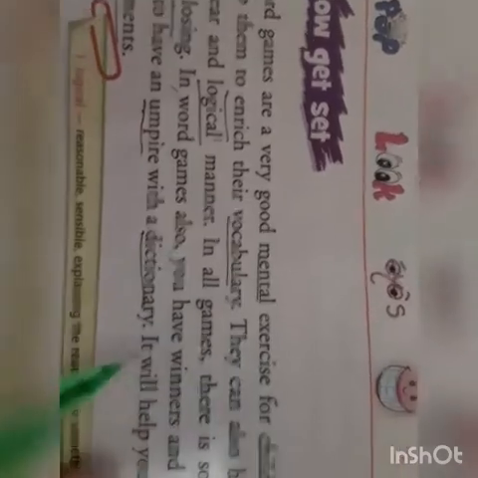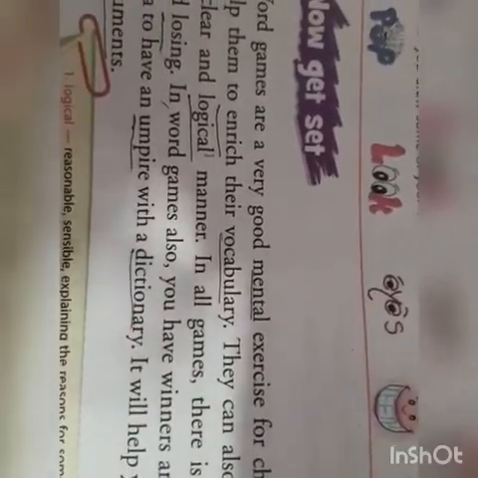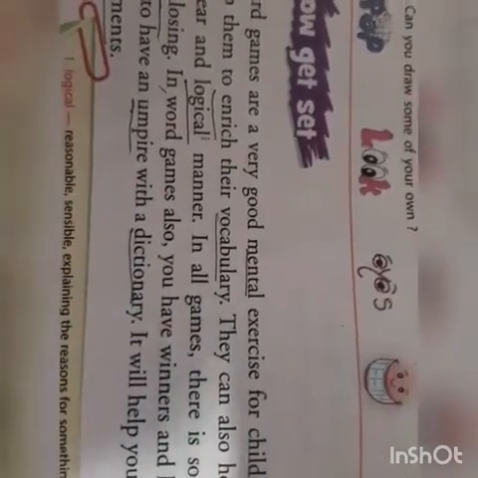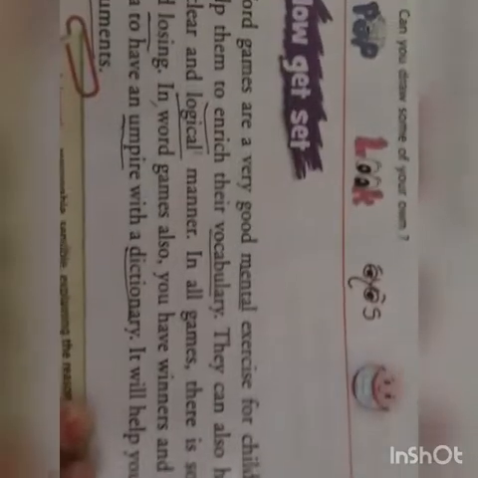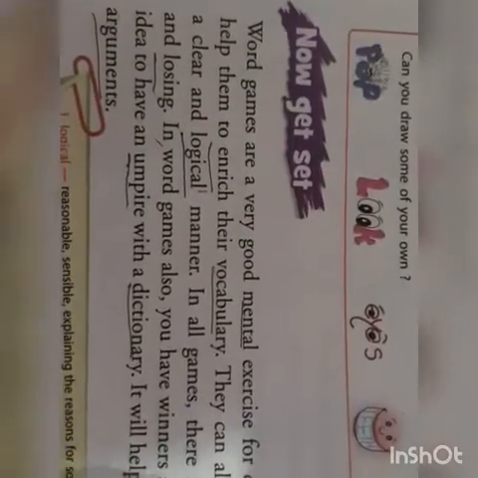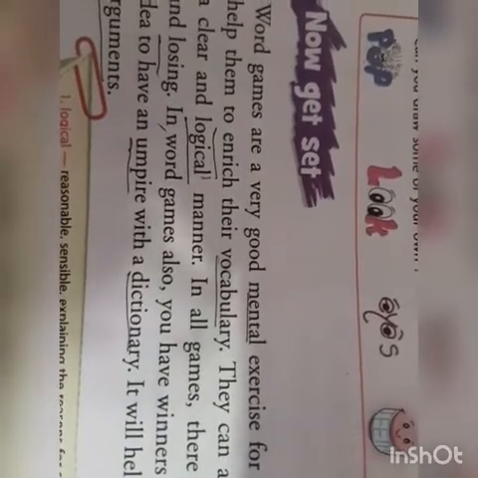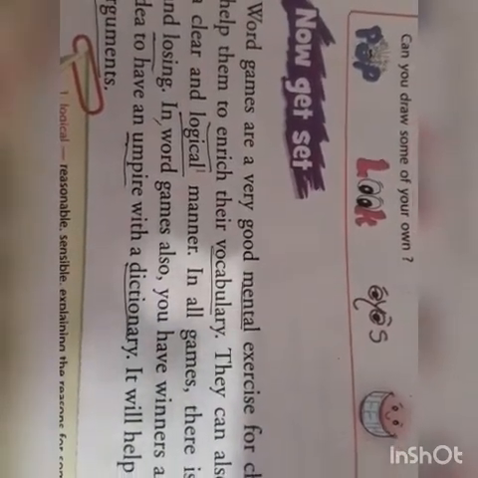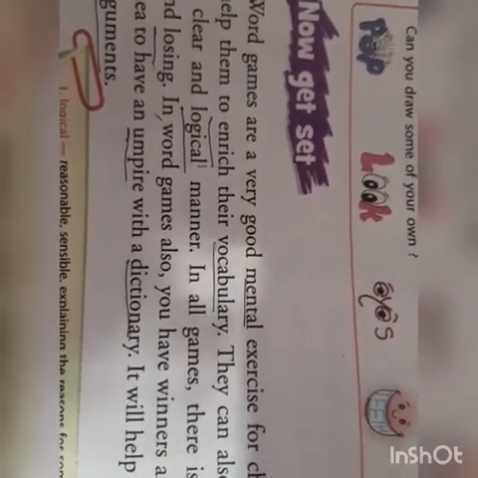In word games also you have winners and losers. So it is the same with word games, there's a winner and a loser as we have in all the games. So it is a good idea to have an umpire with a dictionary. When you are playing a word game, you must have an umpire, and he should have a dictionary to know the correct spelling or the correct meaning of the word.